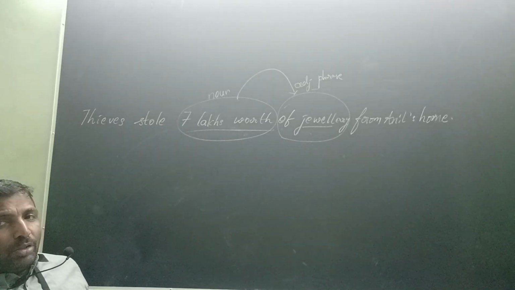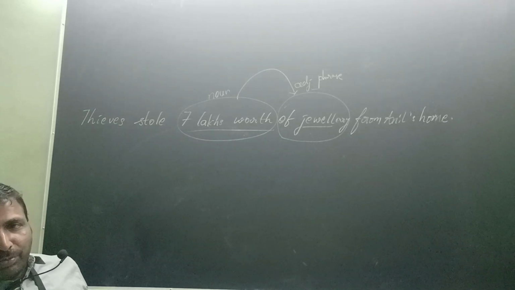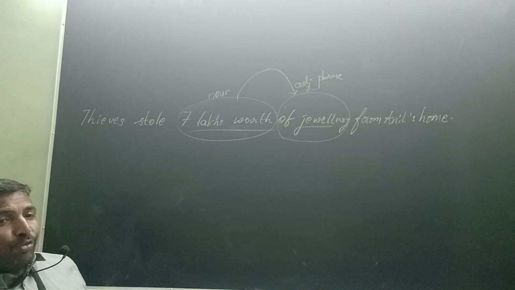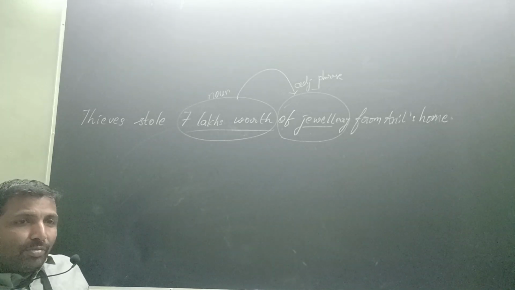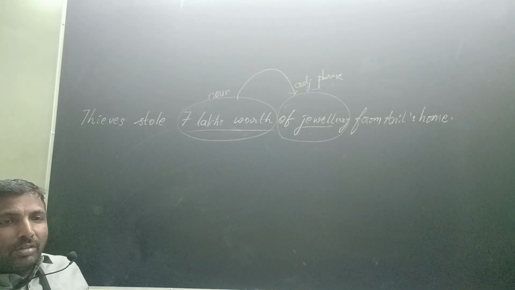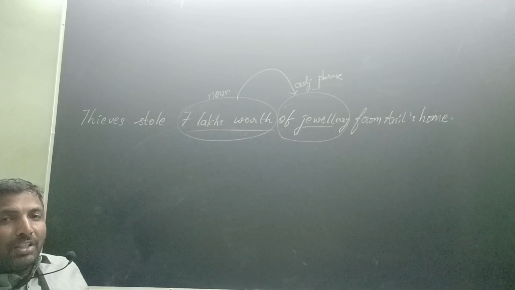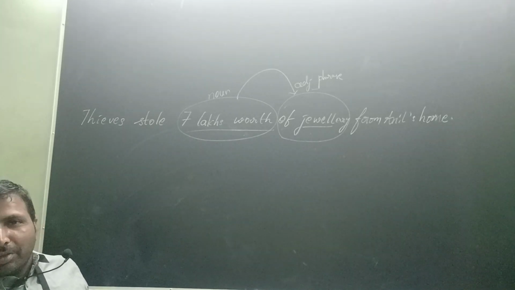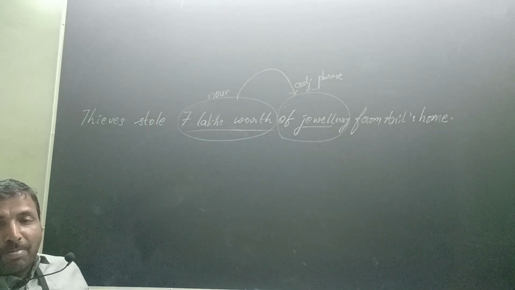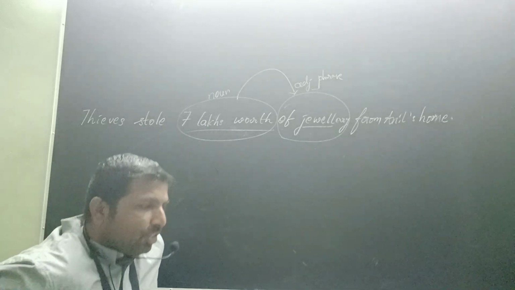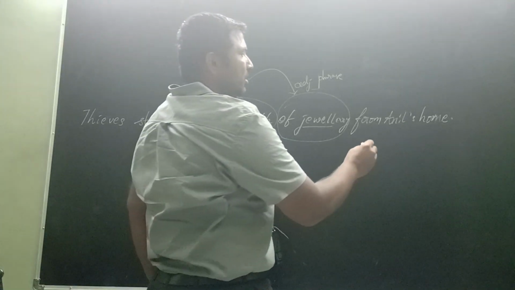Who can tell about this phrase, from Anil's home? Thieves stole 7 lakhs worth of jewelry from Anil's home. From where? From Anil's home. These three words collectively express something.